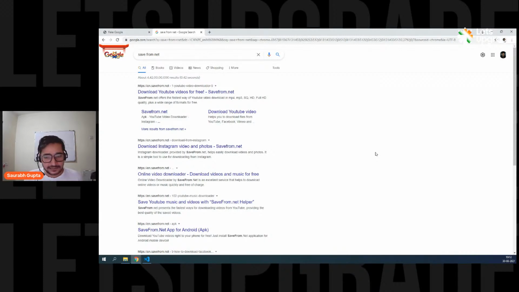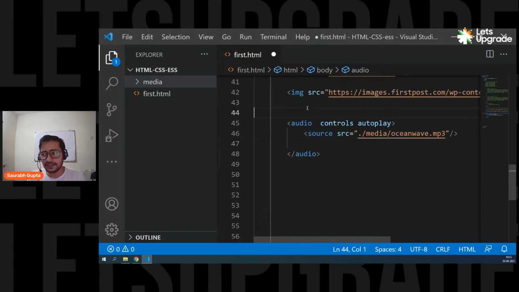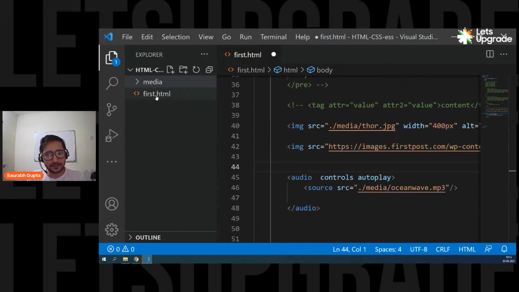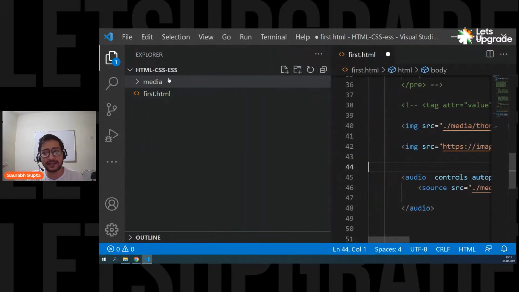Please explain the dot slash media once. See, my file is first.html and I also have the media folder. My first.html and the media folder are in the same folder called HTML CSS Essentials. They share the same space. If you want to work with anything that is in the same folder as you are in, you can simply write dot slash. Dot slash means the current folder in which I am. So when I say dot slash, I get access to media because it's also in the same folder in which I am.